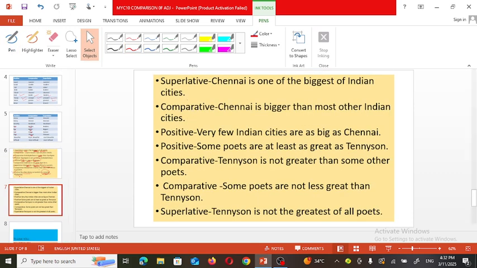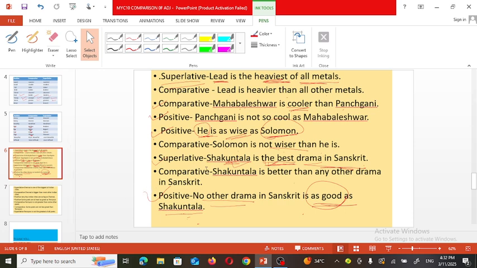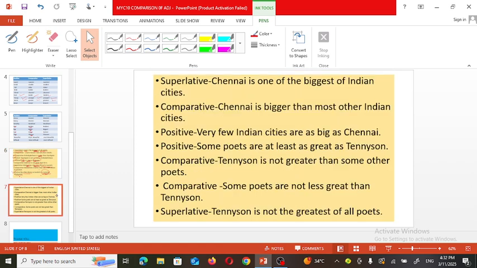Now here is our other example. In the previous example, when we talked about the Shakuntala drama, it was the best, meaning no other thing was as good as this. But in this given example, what is given? Chennai is one of the biggest of India's cities.